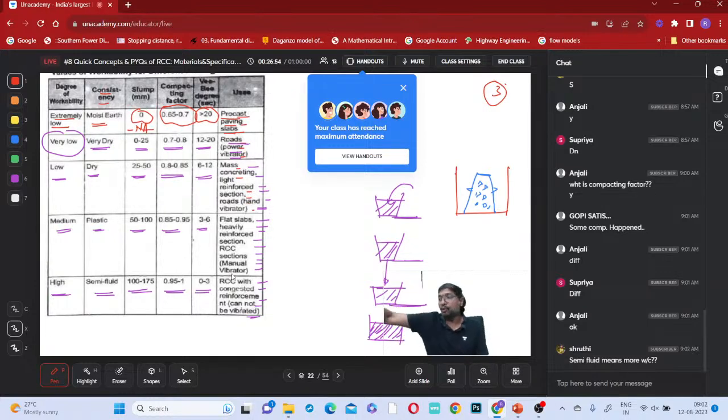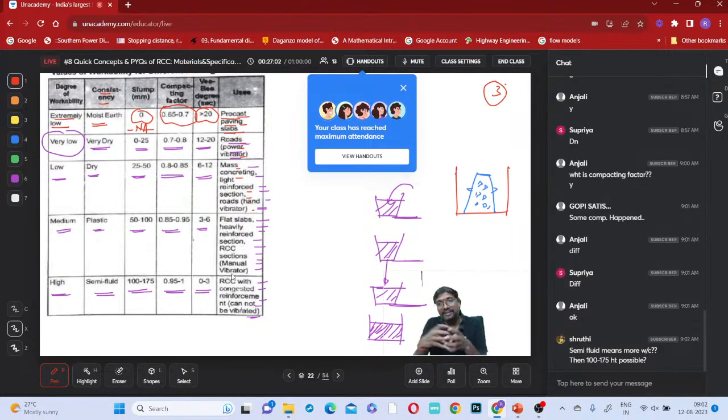Yes, semi-fluid means some fluid: it does not look fully fluid, it does not look fully solid, it is a combination. Yes, it is possible. Whenever you take a very high water-cement ratio and use more water, it will definitely be possible.